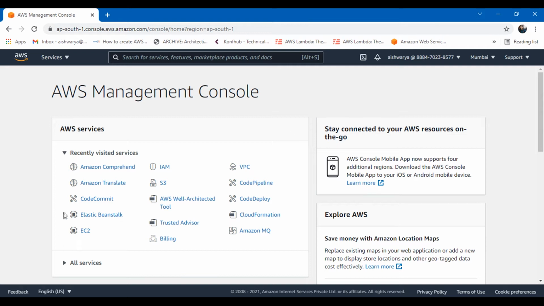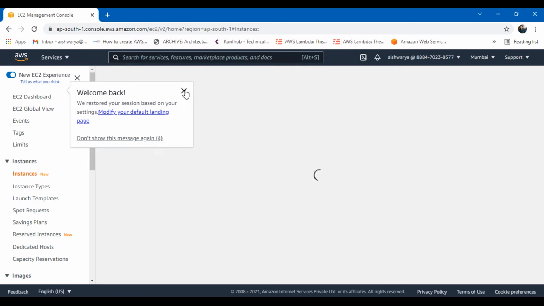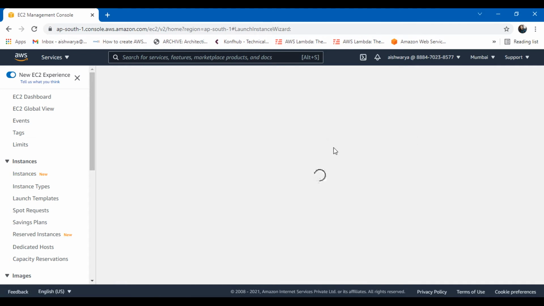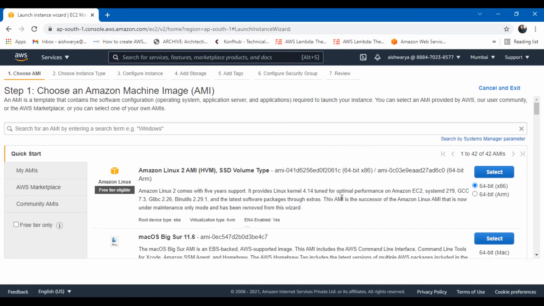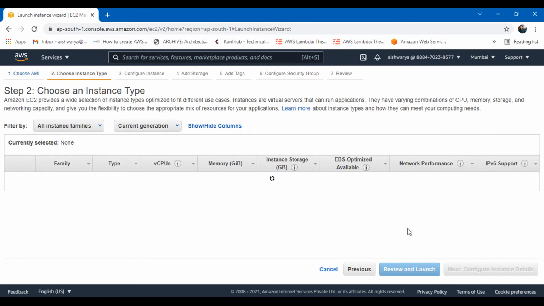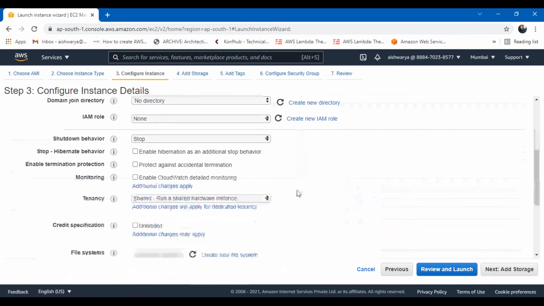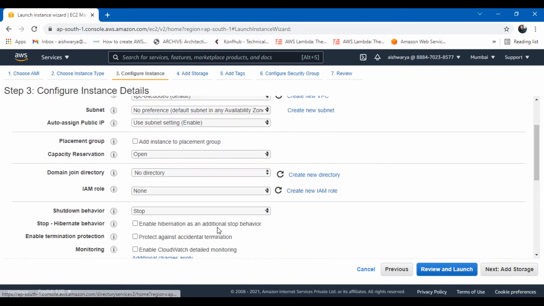analyzed results. So let's go to EC2 and launch an EC2 instance where we will be hosting the application which detects the faces. So let me launch the instance quickly. I'll be just using the simple Amazon Linux 2 AMI. Okay, this is fine for this demo, and the instance type t2.micro is also fine for this demo. In the instance details, I'll be leaving everything as default. Just one IAM role I am applying. I already have the role created for my EC2 instance. This role just gives the EC2 instance permissions to access Amazon Rekognition, because EC2 will need to talk to Amazon Rekognition.